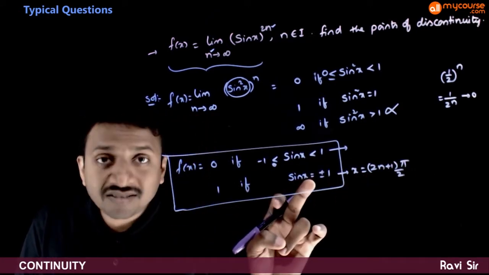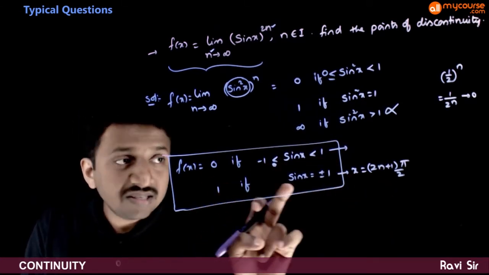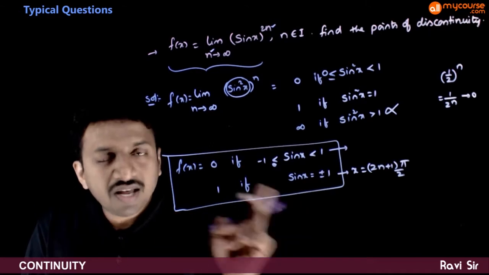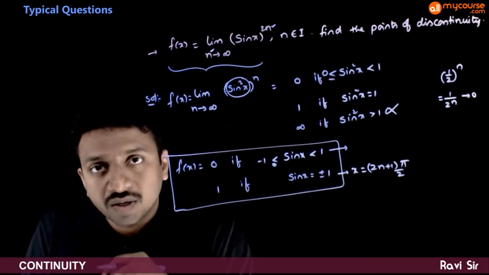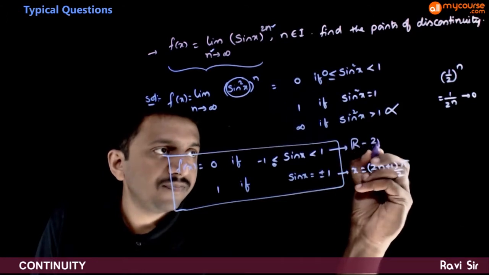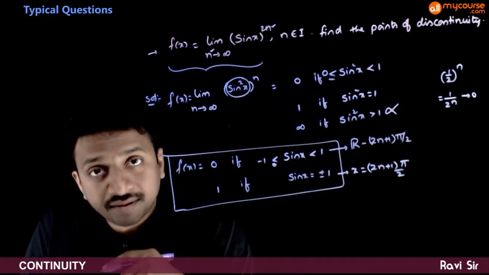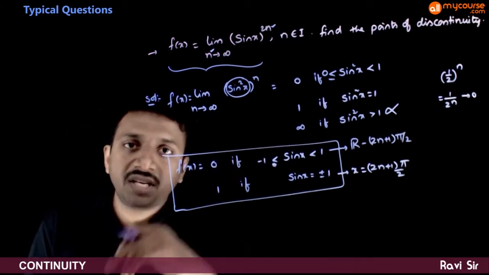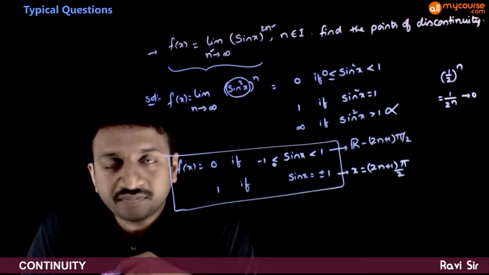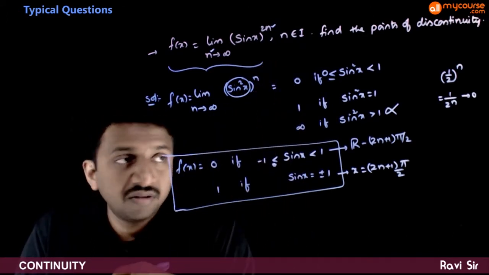So when x is an odd multiple of pi by 2, sin x will be plus or minus 1, and at those points f of x is equal to 1. And at all the remaining other values, the value of f of x is equal to 0. Now you are asked to find the points of discontinuity of this function.